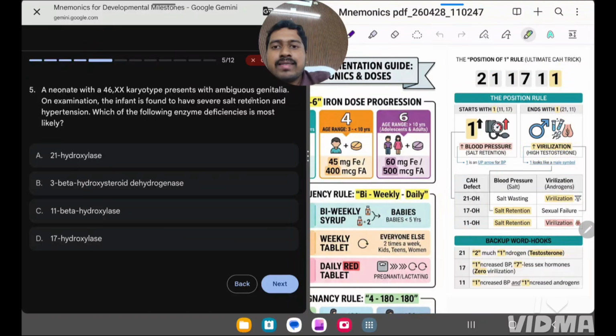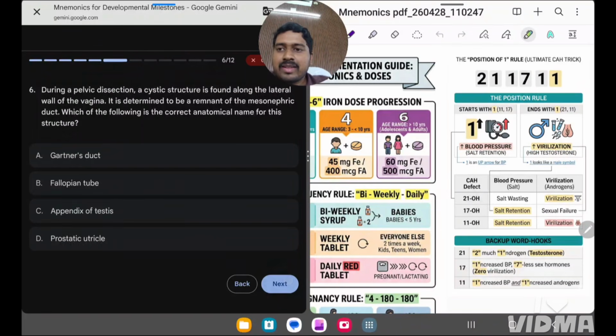So just remember this table like that, okay. So in this question, there is severe salt retention, so there is hypertension and there is ambiguous genitalia also. So there is something which starts with 1 and ends with 1. So the answer is 11 beta hydroxylase.